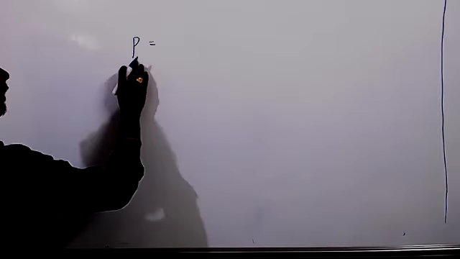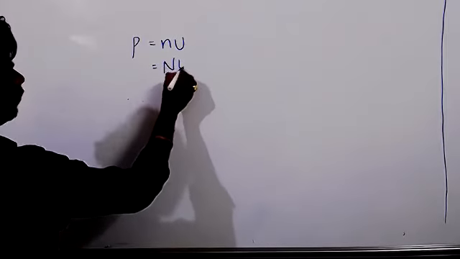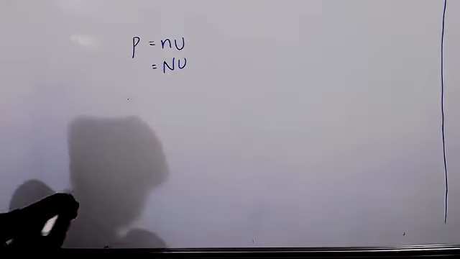Aditya, can you say what is the magnitude of physical quantity? The magnitude of physical quantity is the numerical value multiplied by the unit. Okay, n into u. So we can say that the magnitude of physical quantity is represented with letter P, n into u. In some books they can write nu also. Okay, we can write like that, n into u.